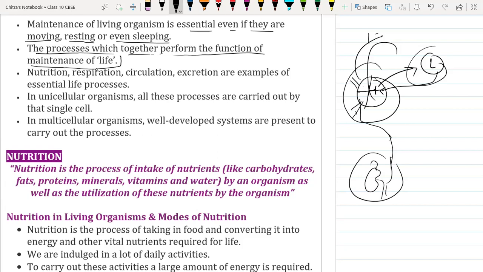Is it clear, everyone? That's why, in order to perform all the life processes, there must be perfect coordination between the functioning of different organs within the body. Is it clear, everyone?